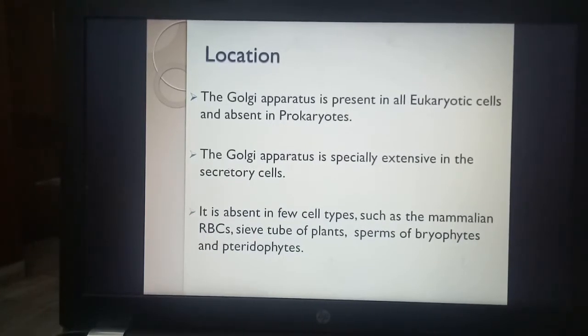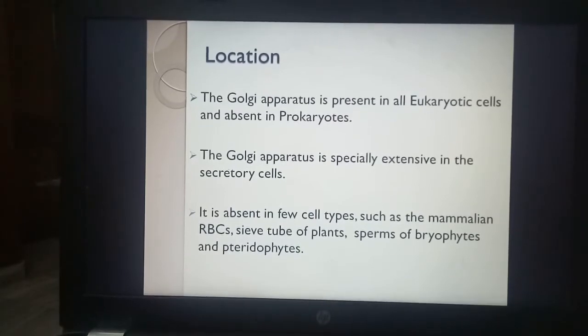In some of the eukaryotic cells, such as mammalian RBCs, the sieve tube cells of plants, sperms of bryophytes and pteridophytes, the organelle is absent. And more Golgi apparatus is found in those cells which are involved in some secretory function. That means the cells present in glands will have nicely developed Golgi apparatus because they are the ones which have a role in secretion.